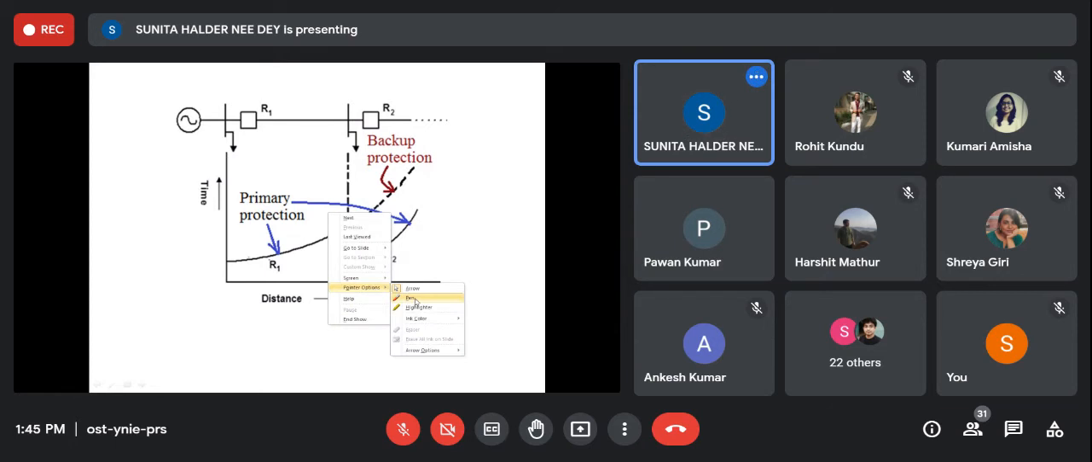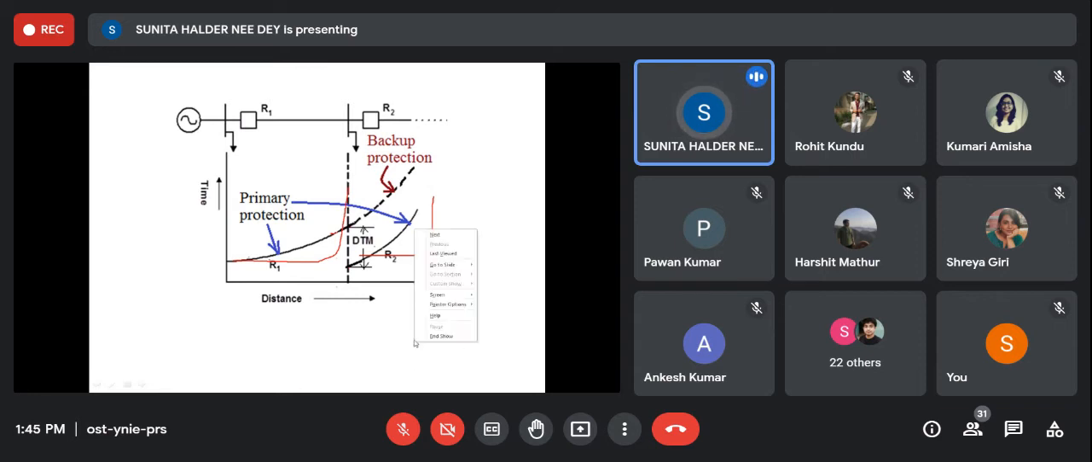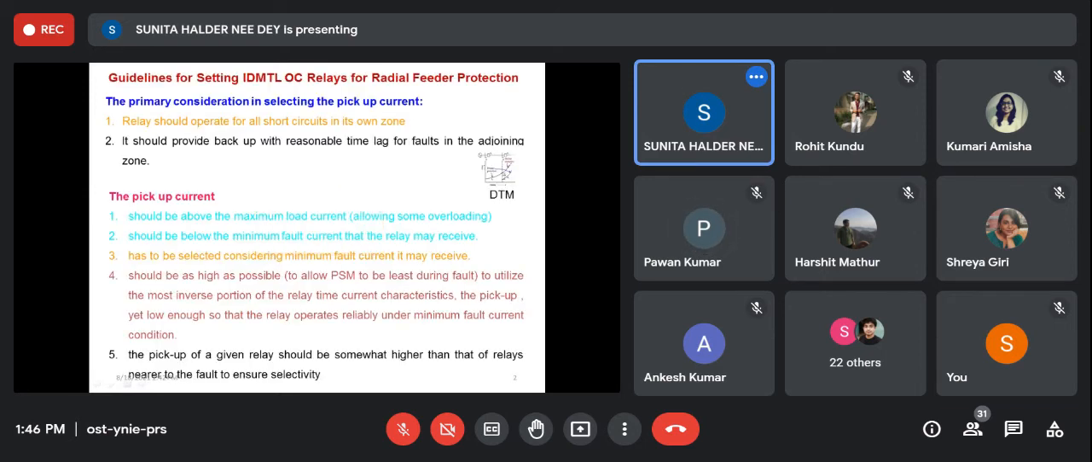Otherwise, for the instantaneous type lower current relay, what was the characteristic? Like this, is it not? Yes, ma'am. So there is no discrimination of time. You had to provide that using the time delay. But the time delay was definite. That's why the IDMTL relay is useful. Understood? Yes, ma'am.